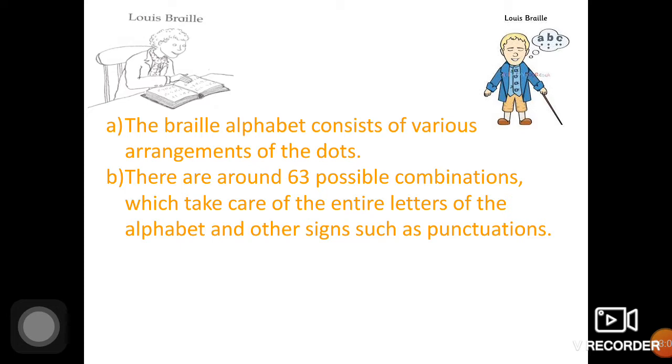Nowadays there have been a lot of advancements in the script, making Braille easier to read and write for blind people. Today even Braille can be written on a computer. In India, we even have special schools for blind children where they are taught to read and write using the Braille system.